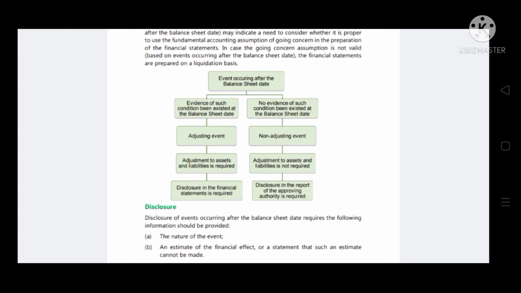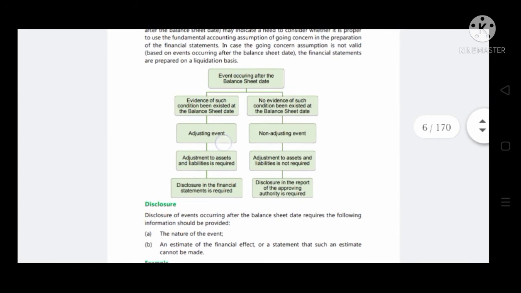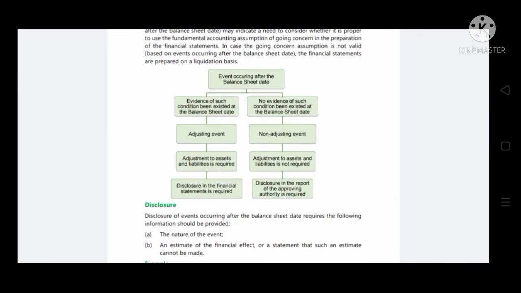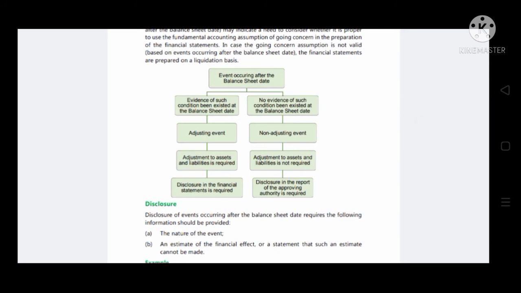If there is evidence that existed at the balance sheet date, it will be called an adjusting event. We should adjust that event. And if there is no evidence of such conditions existing at the balance sheet date, it will be recognized as a non-adjusting event. If it is an adjusting event, we should make adjustments to assets and liabilities as required. And if it is a non-adjusting event, there is no requirement of adjustment to assets and liabilities.